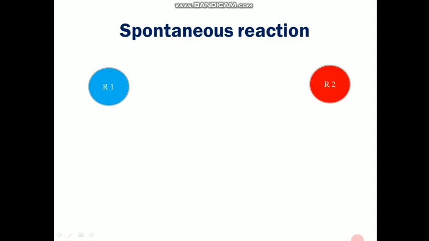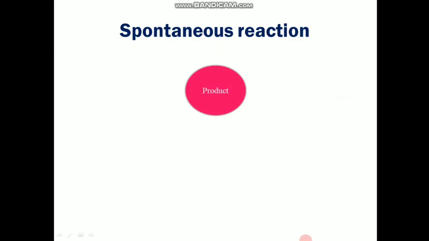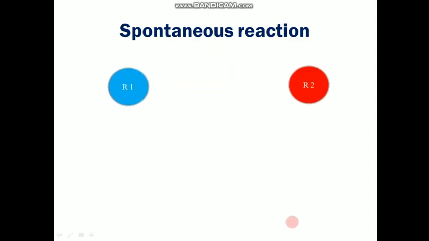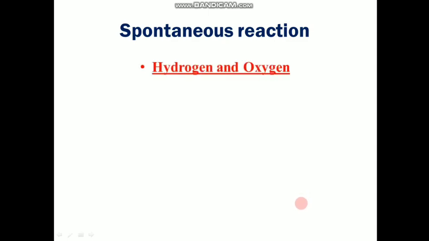So for a spontaneous reaction, we may have a thought that when we keep the reactants together, when the reactants come close, they will form product. That is actually a myth. This is what usually people think about a spontaneous reaction: whenever the reactants come close, suddenly they will form a product. That is not actually a fact. That is a myth. So this is an example to break that myth.